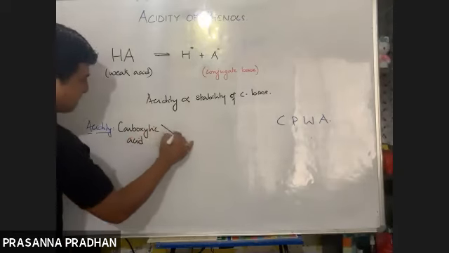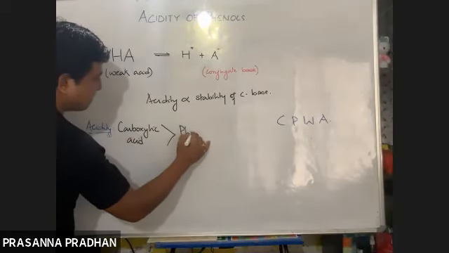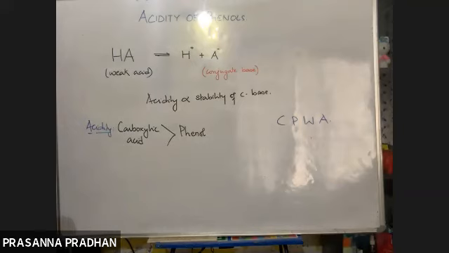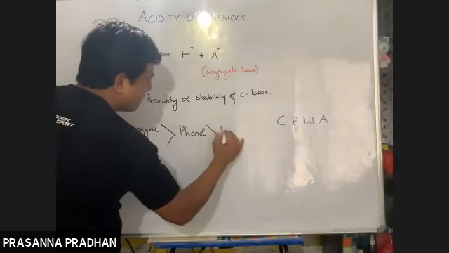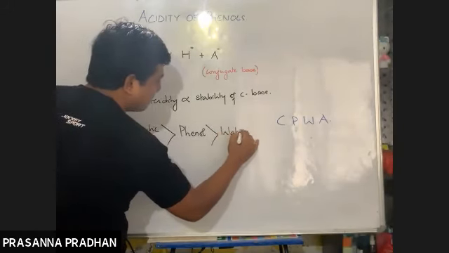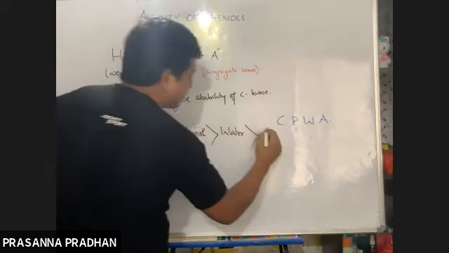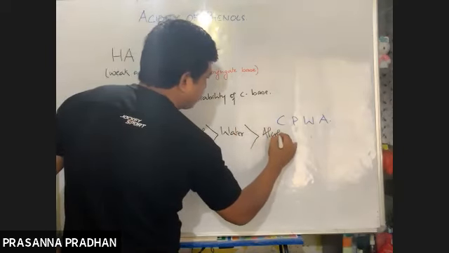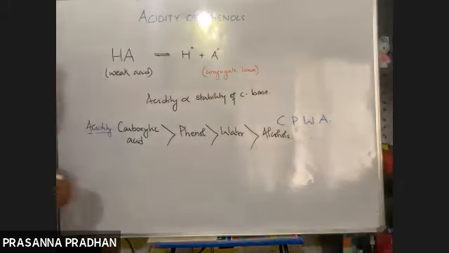Followed by phenol. What does W stand for? W stands for water. The least acidic here is alcohol. We have already discussed that alcohols behave as a weak acid. They are even weaker acid than water. So remember this fact, CPWA.